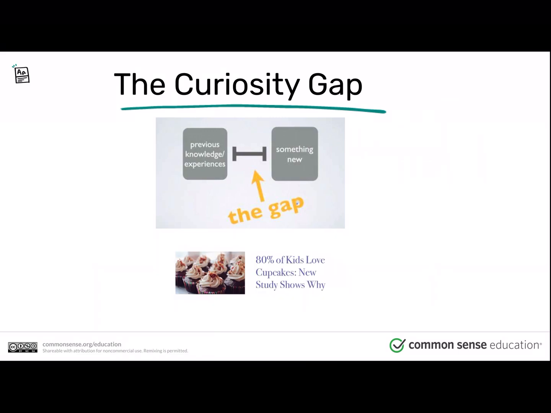80% of kids love cupcakes. The new study shows why. What do I already know here? What is something I already like about this, or an experience I can connect to it? What do I want to know? That's the gap.